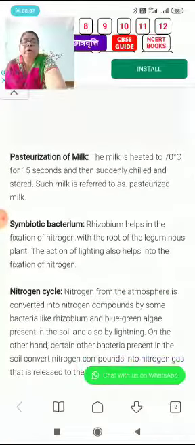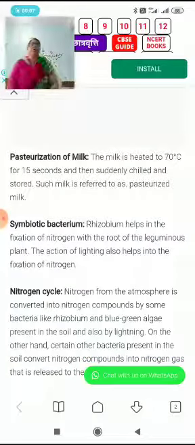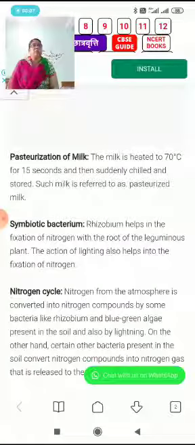Okay. Now symbiotic bacterium, a living being, a microorganism, rhizobium, lives in the root nodules of leguminous plants, as I taught previously. This process is known as symbiosis. In the symbiosis process, two different types of living beings live together and both are benefited by each other. So, by symbiosis, rhizobium bacteria get nutrients from the plant through the root nodules.